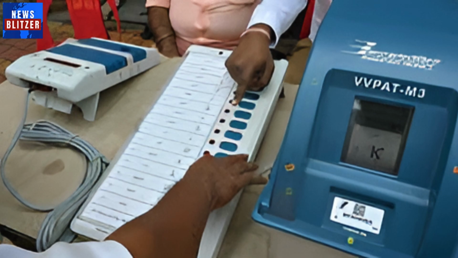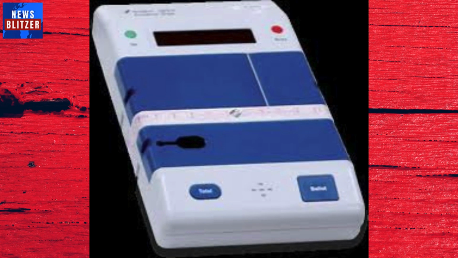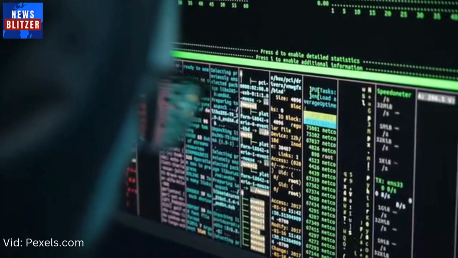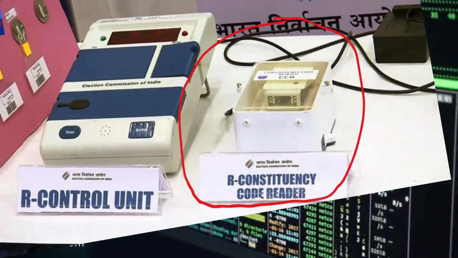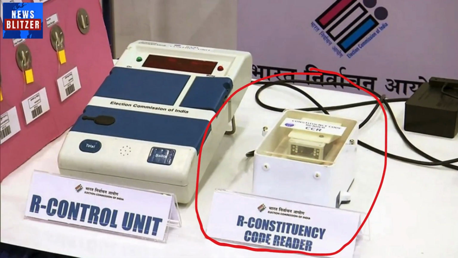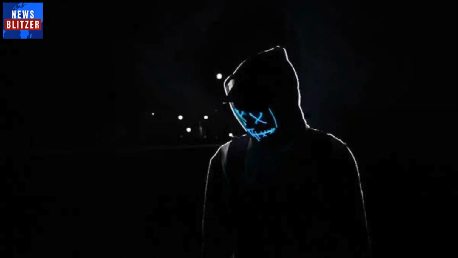The hacked VVPAT will write votes into the control unit consistent with the printed slips, hence, even a 100% VVPAT slip count will not help in detecting this hack. The third method is also safer because it requires only one person controlling the server to do the mischief through the symbol loading unit or SLU. Any vested interest would logically choose the third method for voter fraud through EVMs.